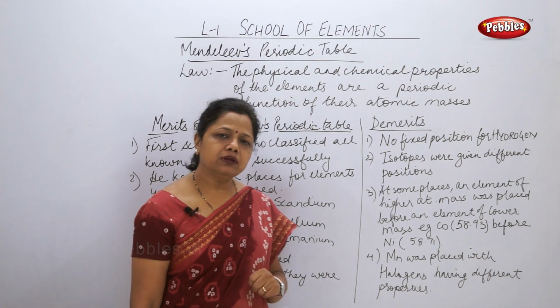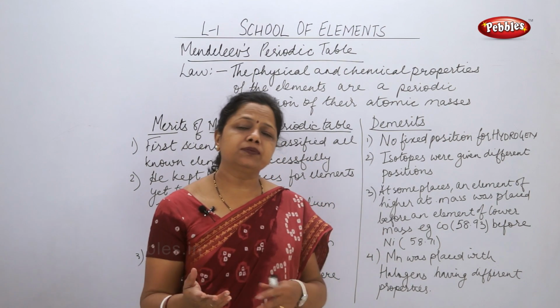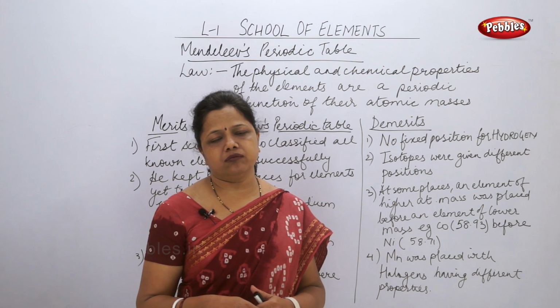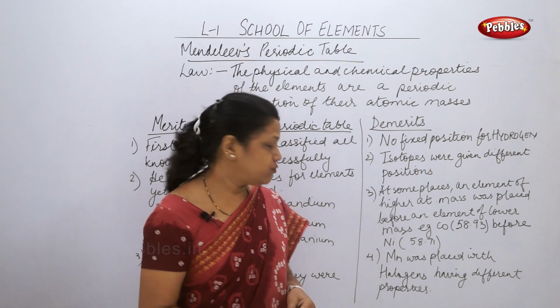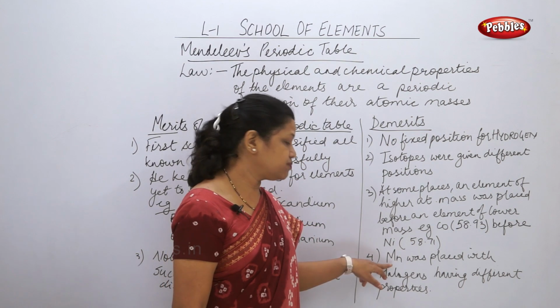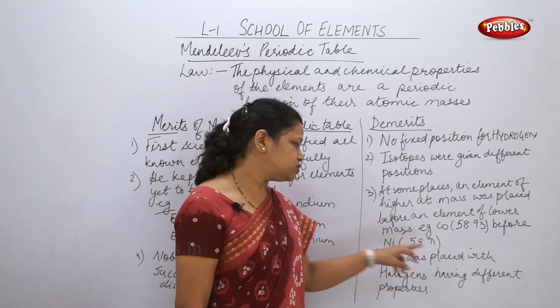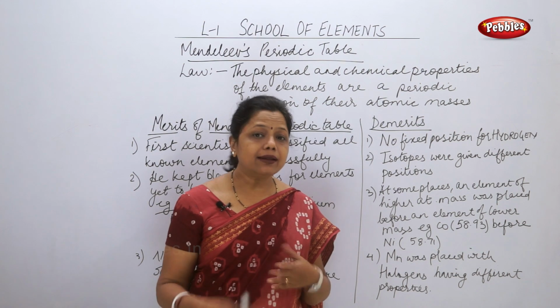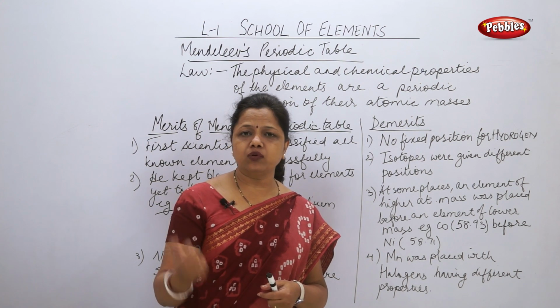And the fourth one: he placed some elements in groups where no similarity was found. A very commonly understood example was manganese. Mn stands for manganese. Manganese was placed with halogens. Halogens are fluorine, chlorine, bromine, iodine.